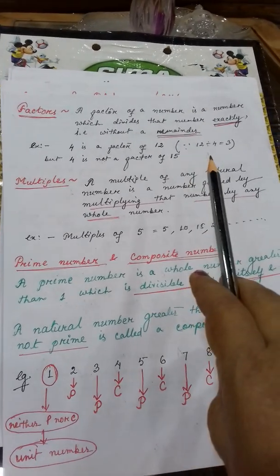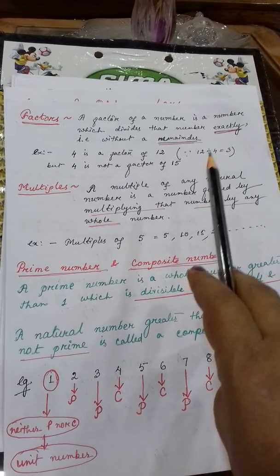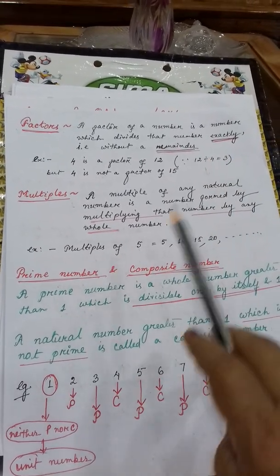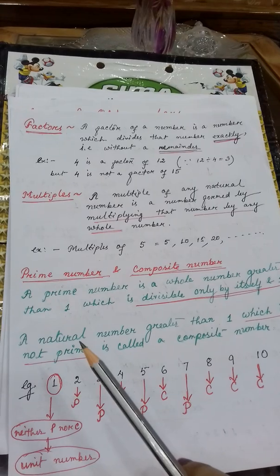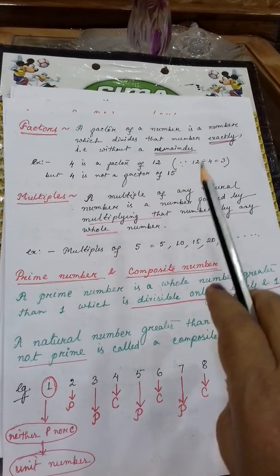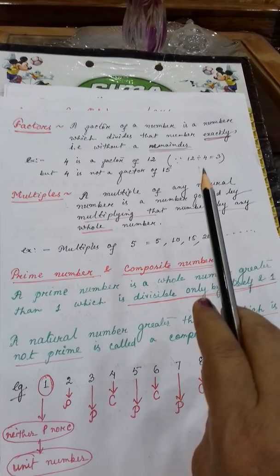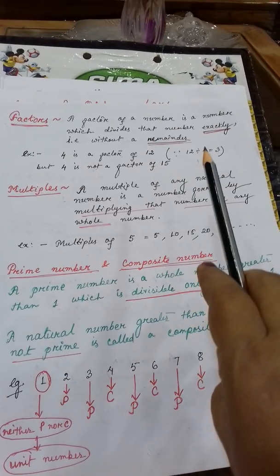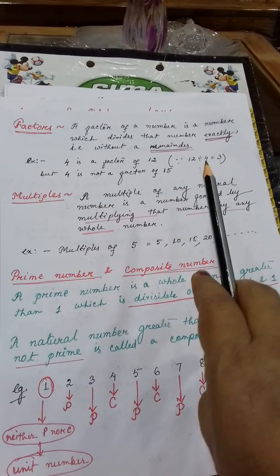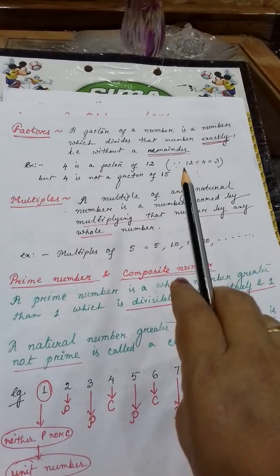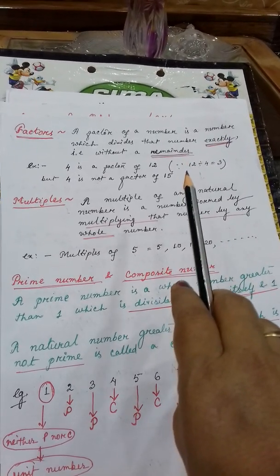Here you see, 12 divided by 4 is equal to 3. The remainder is what? 0. So when you get remainder 0, that means the division is exact. In that case, this divisor 4 is a factor of this dividend 12. Got it?